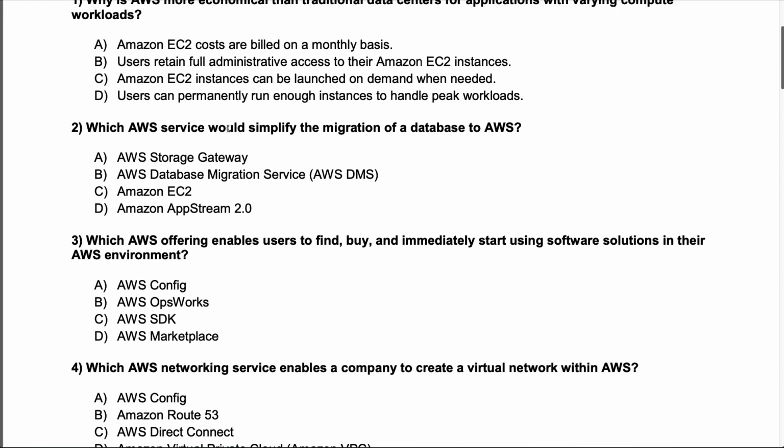Let's go to the next one here, which is, which AWS service would simplify the migration of a database to AWS? We have A, AWS Storage Gateway, B, AWS Data Migration Service, C, Amazon EC2, or D, Amazon AppStream 2.0. So this again shows us if you don't know what these services are, this could sound like it could be anything, right? AppStream could be a whole number of different things. So you do have to know the terminology.